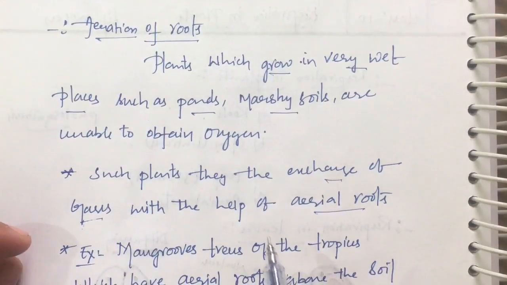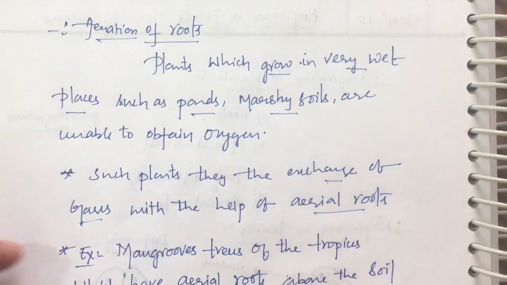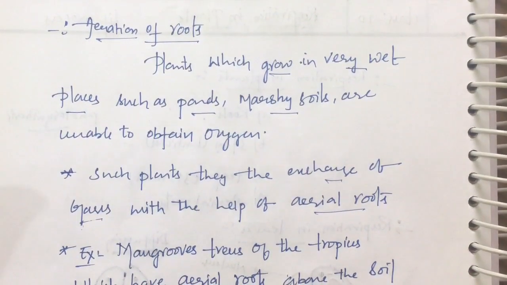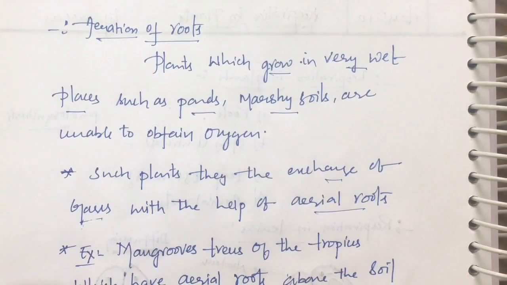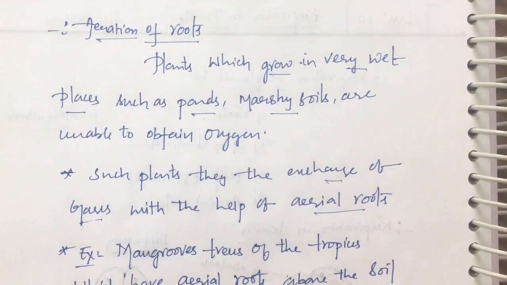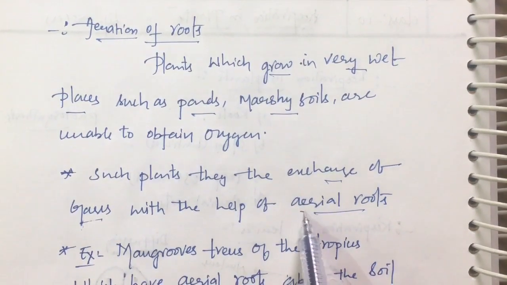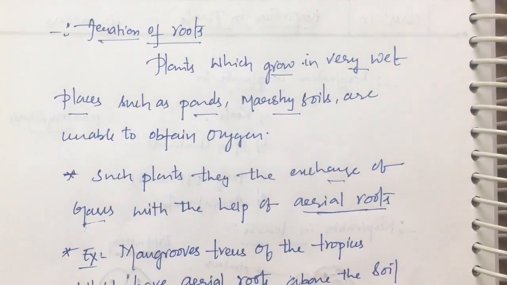Now the respiration process through aerial roots. Plants which grow in very wet places such as ponds and waterlogged conditions are unable to take in oxygen. The transport of oxygen becomes difficult for those types of trees and plants, and they may not survive with their roots permanently in the water. Such plants undergo exchange of gases with the help of specially designed roots called aerial roots.